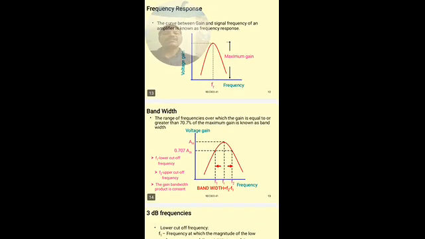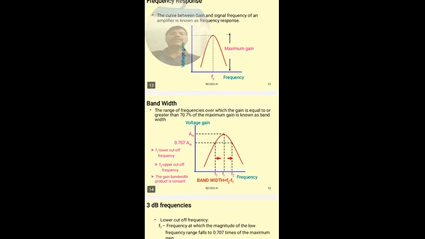This is the frequency response, and coming to the bandwidth of the amplifier. The bandwidth of the amplifier is nothing but the range of frequencies over which the gain remains fairly constant.